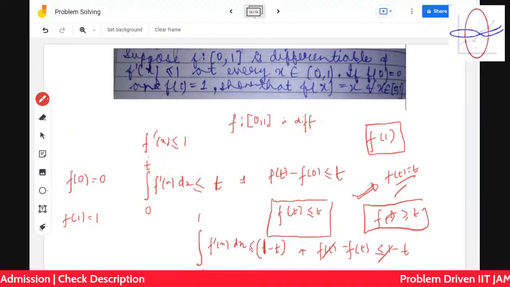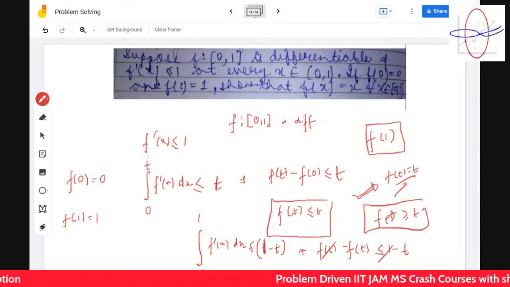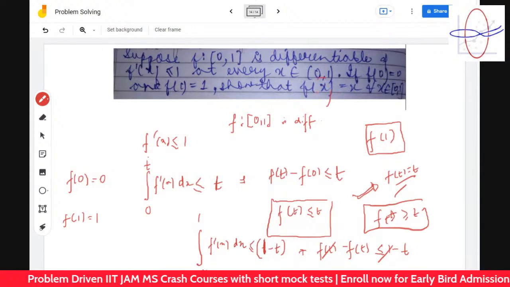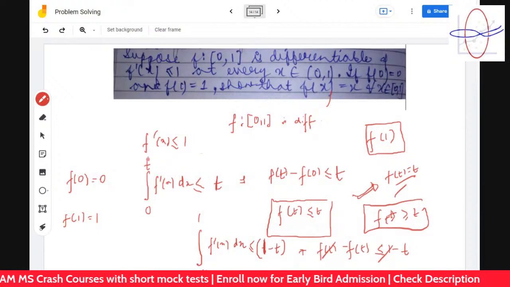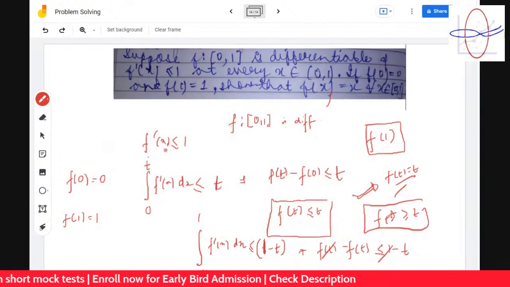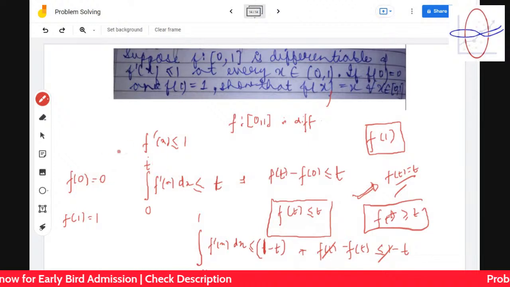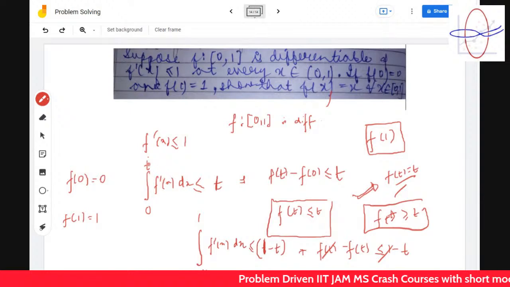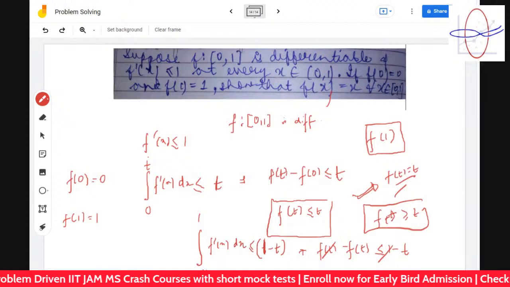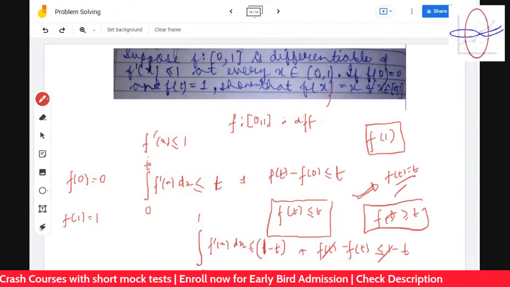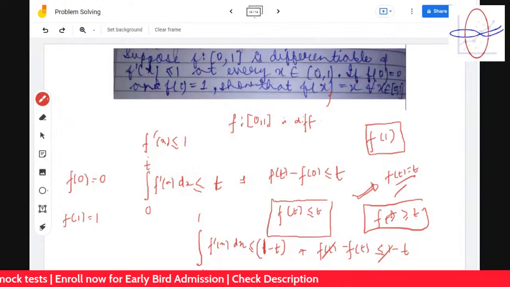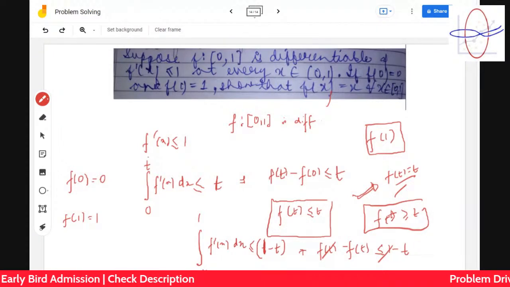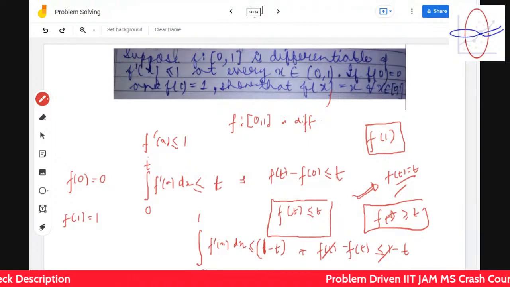Sir, why did we take this t in between? Oh, because t is essentially the same as x. We want to have some idea about f of x. The only way to have some idea about f of x is from this f dash of x, doing integration and moving out this differentiation. And we took t because we have to understand about f of x. By integration only, if we don't take t, then we cannot get f of t idea, na, Tishika? Sir, if we had taken the limits from 0 to 1 directly, then we got f of 1 minus f of 0 is less than or equal to 1, which is itself true. It's not giving any extra information. But if we just change the limit, we'll get much more information.